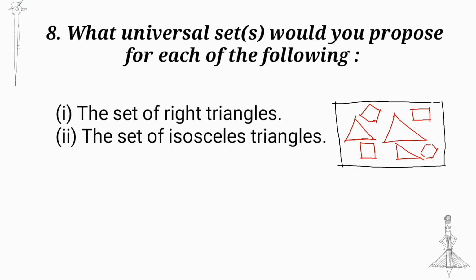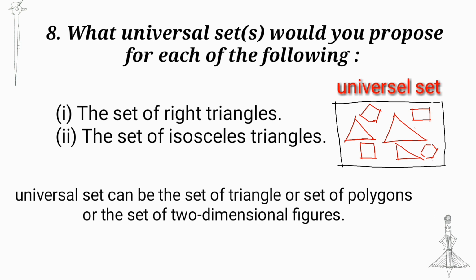What universal sets would you propose for each of the following? First question, the set of right triangles. For the set of right triangles, the universal set can be the set of triangles or the set of polygons. Next, the set of isosceles triangles. Isosceles triangles are some type of triangles. So the universal set can be the set of triangles or the set of polygons or the set of two-dimensional figures.